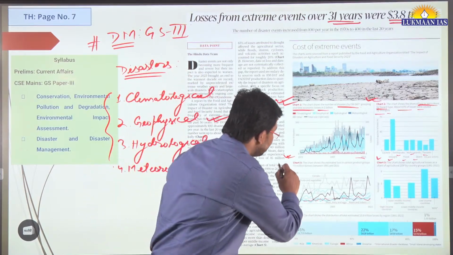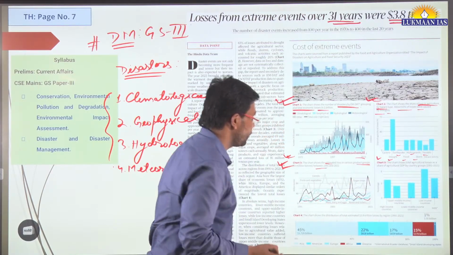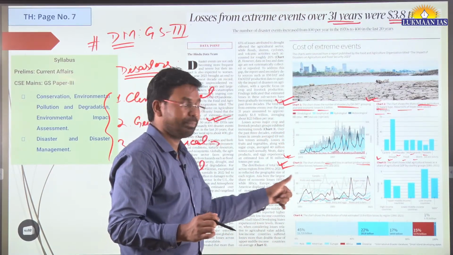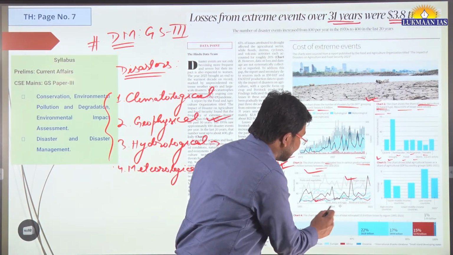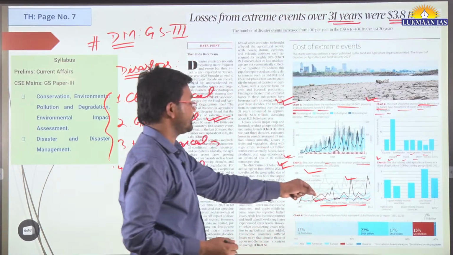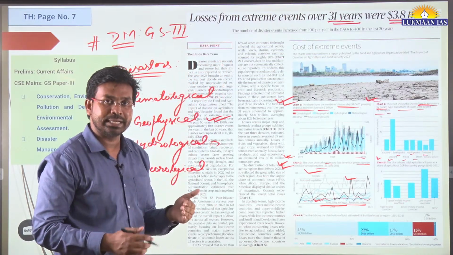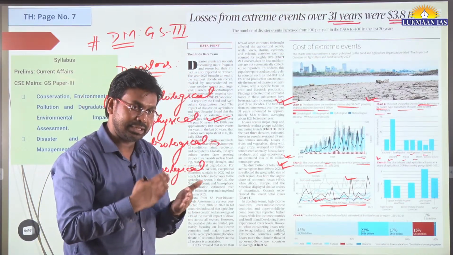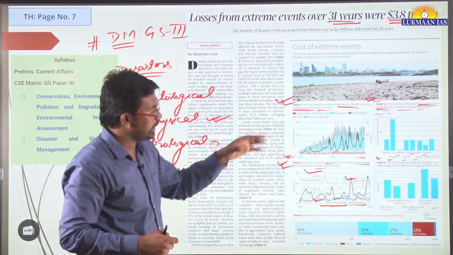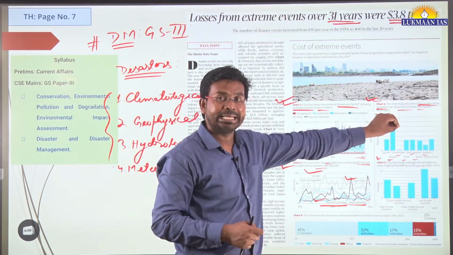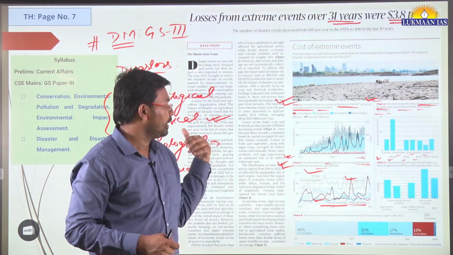And chart 3 shows the estimated loss in various product groups: fruits and vegetables, cereals, sugar crops, meat, dairy and eggs, roots and tubers, and so on. Through this article, you will understand that the number and intensity of these extreme events has gone up, and it has caused damage to people, to agriculture, and to different kinds of crops that have been affected.